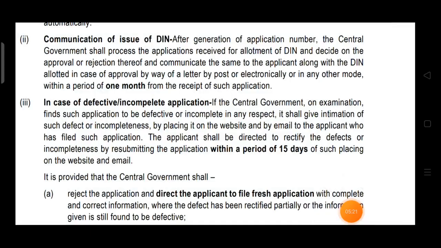Okay. So if an application is found to be defective, incomplete or defective, then it will be communicated to the applicant by placing it on the website. It will be placed on the website, and it will also be informed to the applicant by way of email. The applicant will be given 15 days time to rectify the defects, means to resubmit the application by rectifying the defects.